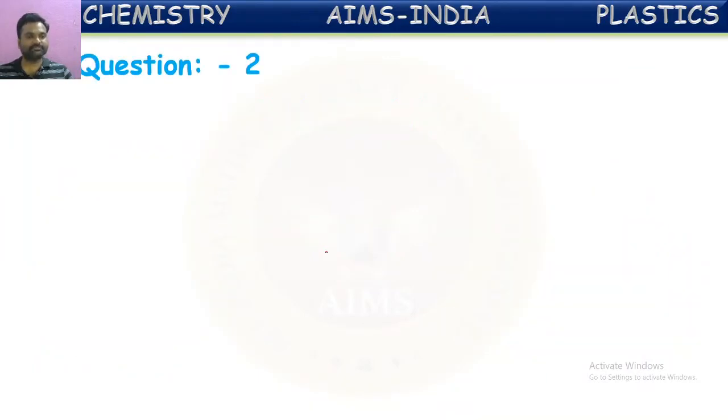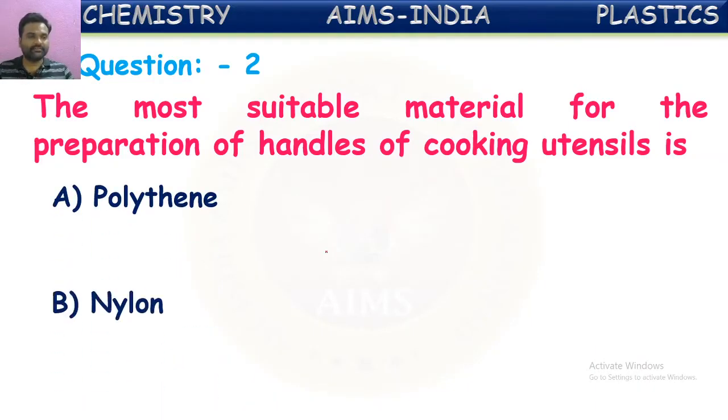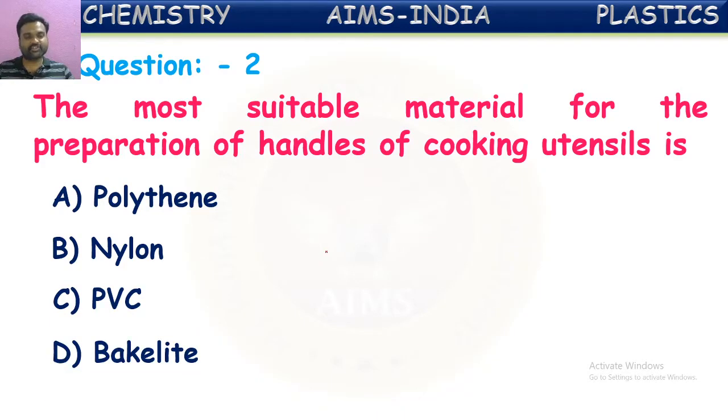Next one, let us see the second question. The most suitable material for the preparation of handles of cooking utensils. The options are: polyethylene, nylon, PVC, bakelite. Which is the most suitable material for making these handles of cooking utensils? Can anyone answer this?